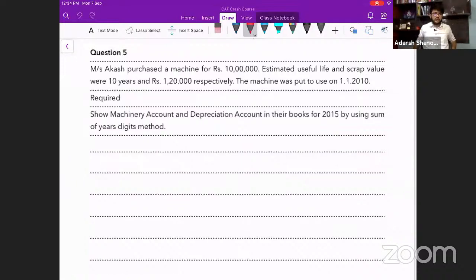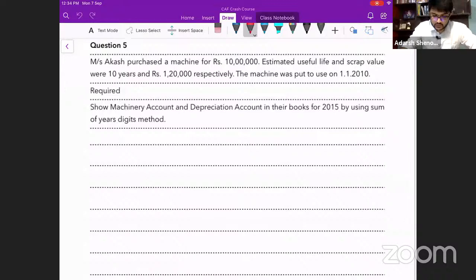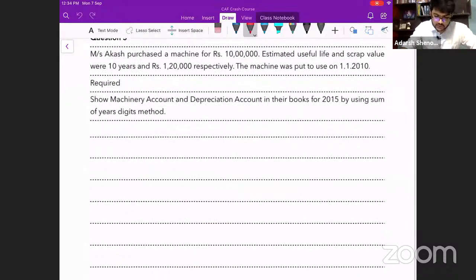Mr. Akash purchased machinery for rupees 10 lakhs. Estimated useful life and scrap value were 10 years and 1,20,000 respectively. The machine was put to use on 1/1/2010. Show the machinery account and depreciation account in his books for 2015 by using the sum of years digits method.